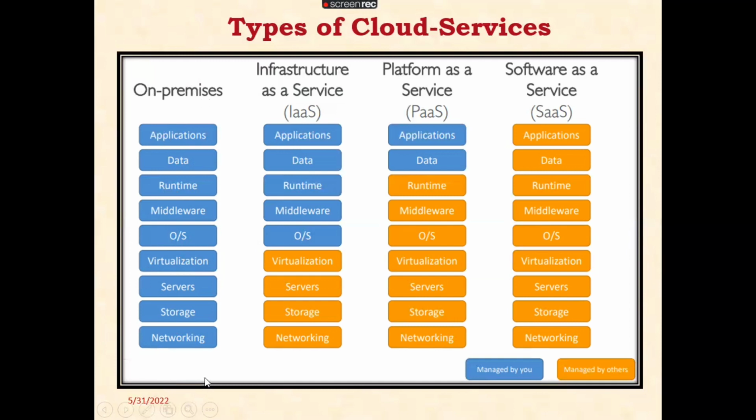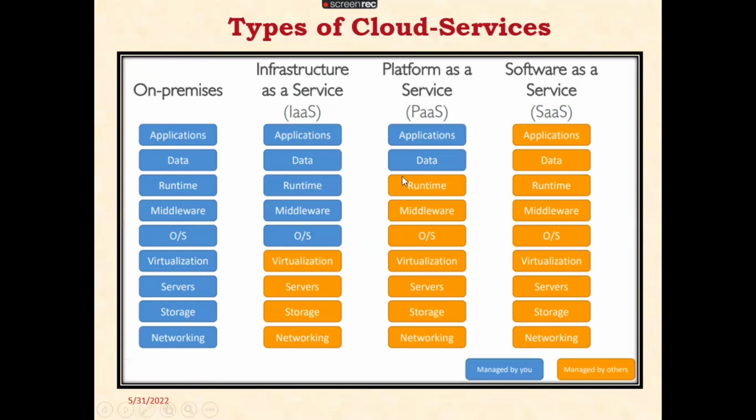This is very difficult because we require a 24/7 team, admin people, and networking people. That's very, very difficult. That's why nowadays people decided to go from on-premises to the cloud, whether infrastructure as a service, platform as a service, or software as a service. Companies don't have the time to maintain all these blue color things. That's why they decided to go from on-premises to the cloud.